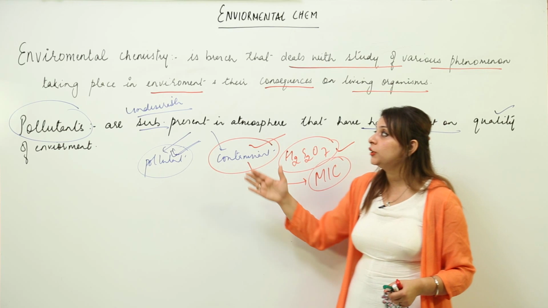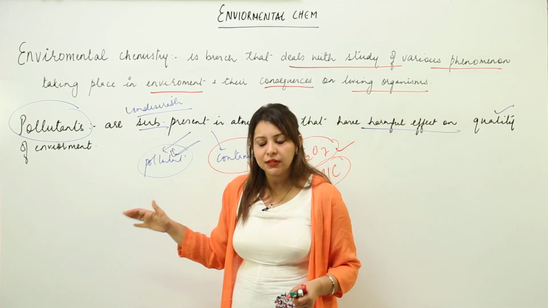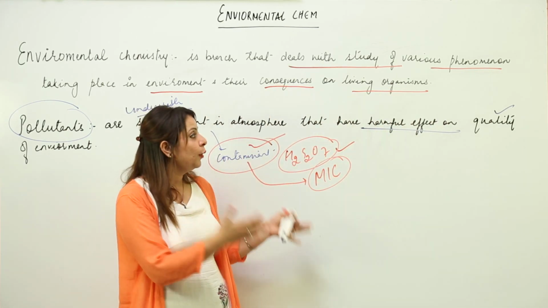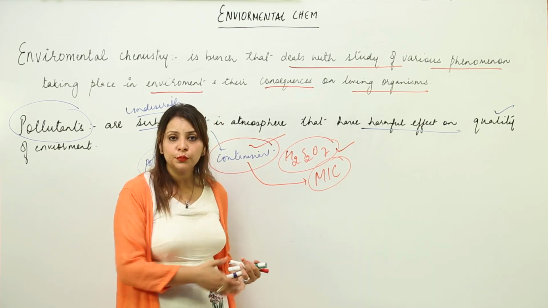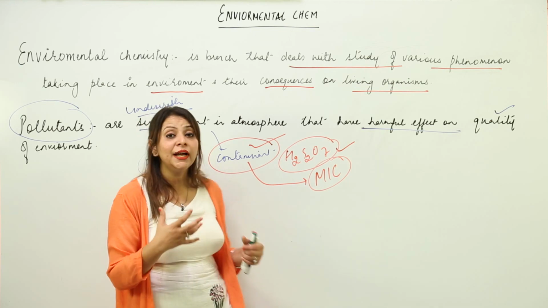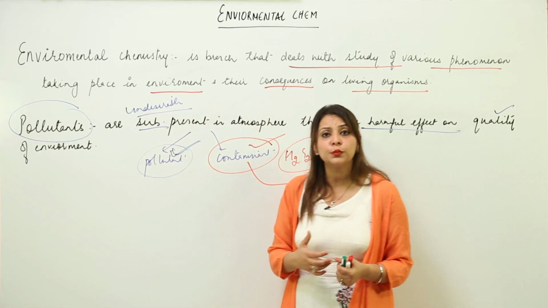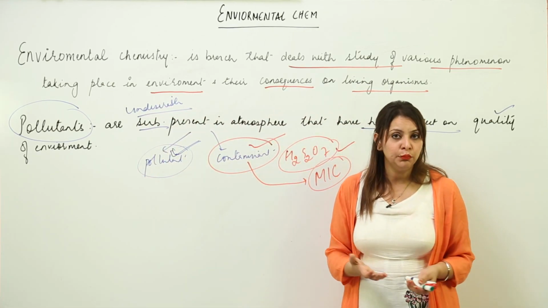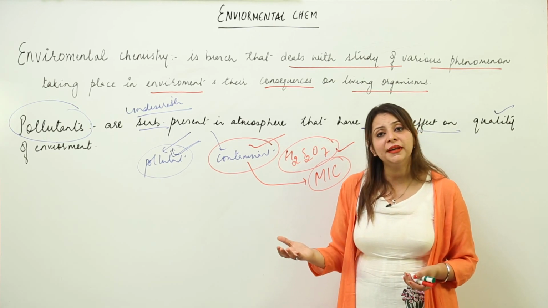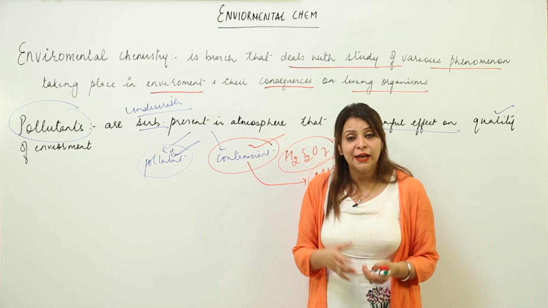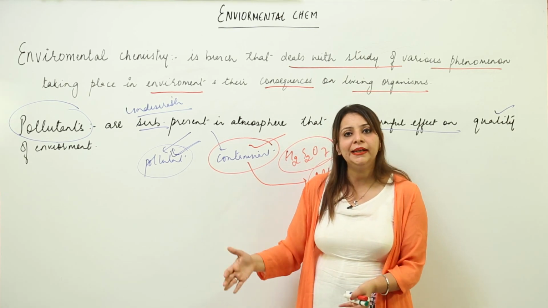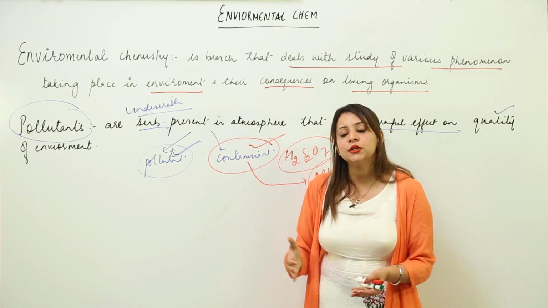So this is the phenomenon we are going to deal with in this chapter. We'll be dealing with air pollution in detail, we'll be dealing with water pollution, and we'll see what kind of steps we can take in order to prevent that, because the environment is very important, and if the environment won't be there, it will be very difficult for the human race to exist, and we want the earth to be a better planet for the existence of life. So that is why we are going to study this.